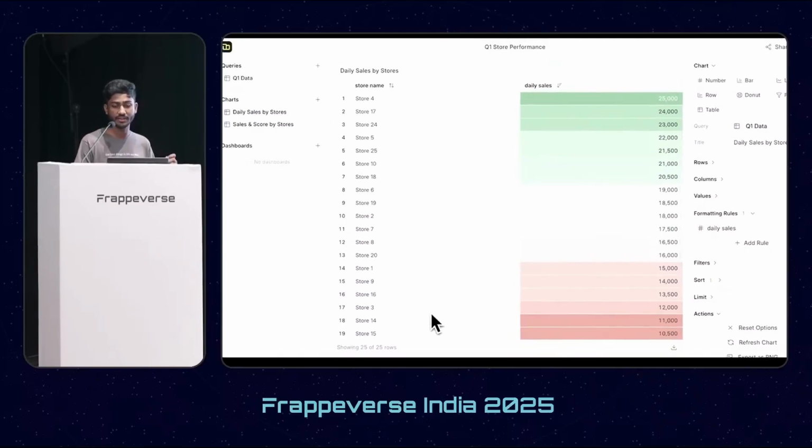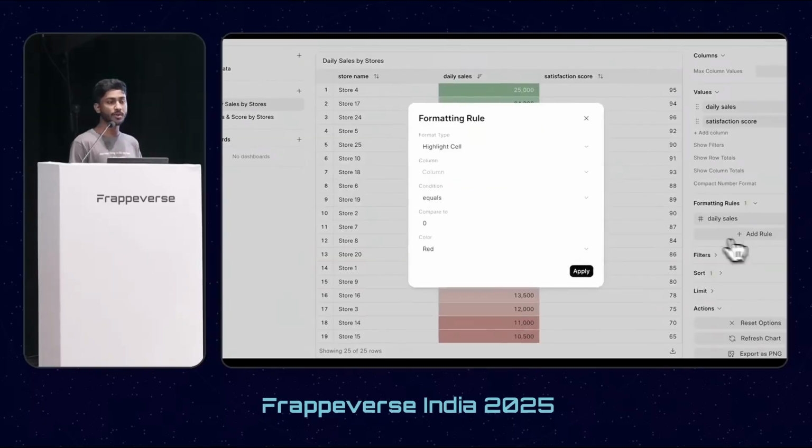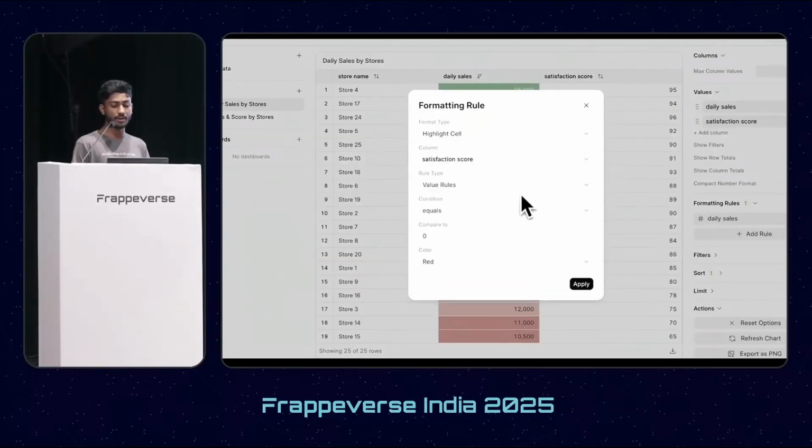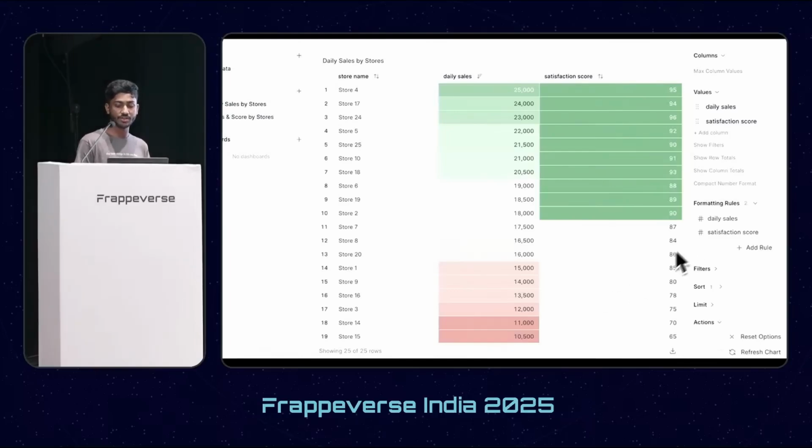But wait, there's more. What if I wanted to see another column, but only the top 10 values of it? You can also easily highlight the top 10 rows based on the values of a column using the ranking rules as well. I'll just highlight it as green, and you can see the top 10 values have been highlighted in green.